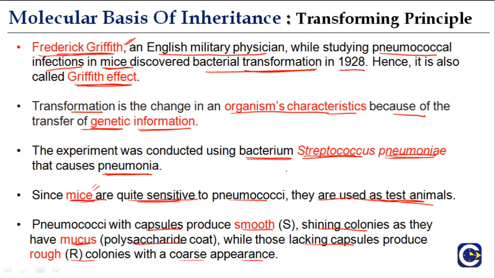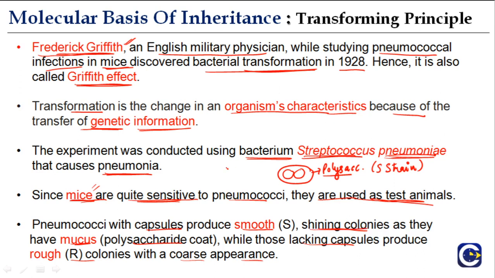Let's say this is the pneumococci bacteria, and there are two types of it. One has a coating, this mucus coating of polysaccharide, which gives it a shiny appearance, and therefore it is called the S strain, because it gives shining colonies.